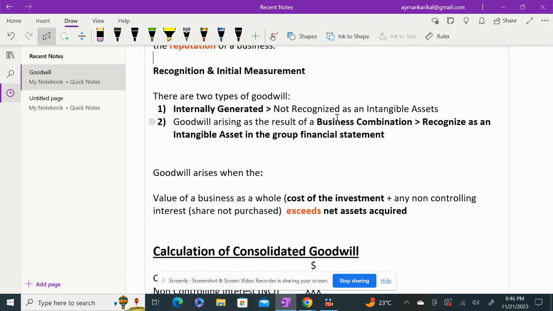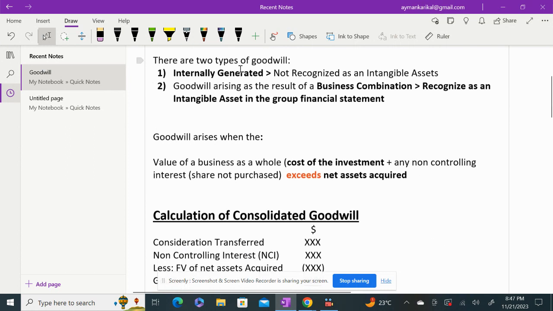Because you're paying a certain amount, that's the consideration which you're paying, and the net asset which you are acquiring. The difference between these two is basically called goodwill. Okay, so if you look at here further, goodwill arises when the value of a business as a whole, that is your cost of investment. So when you acquire another company, you invest a certain amount plus any non-controlling interest.